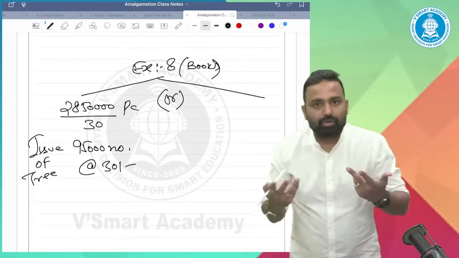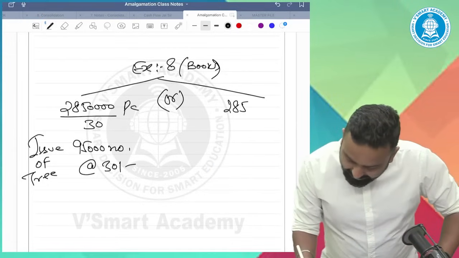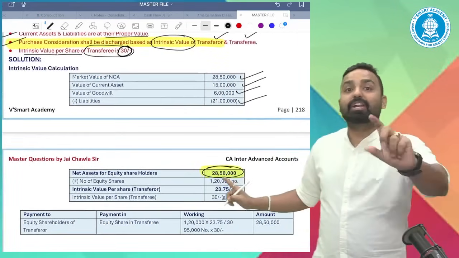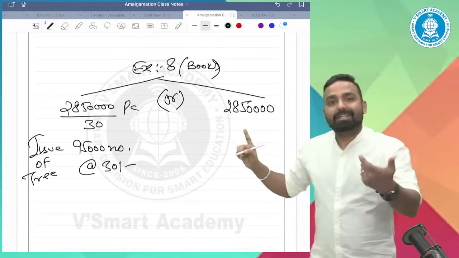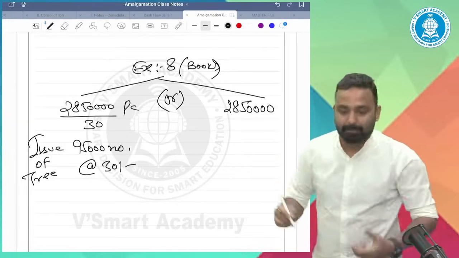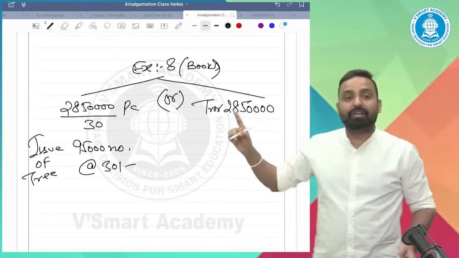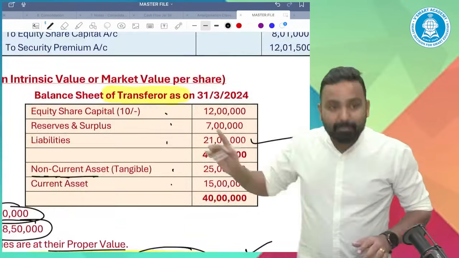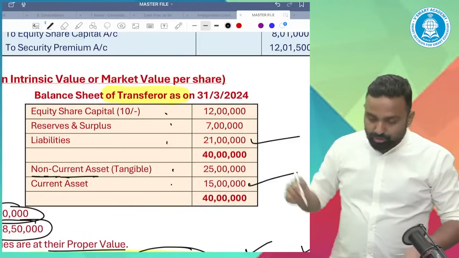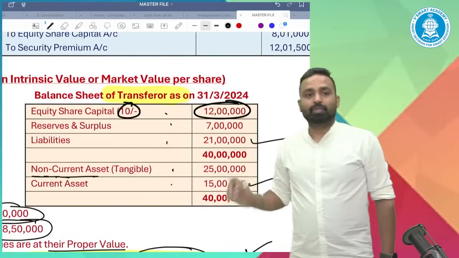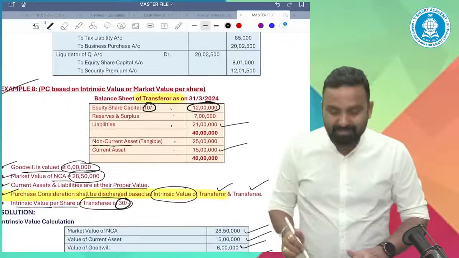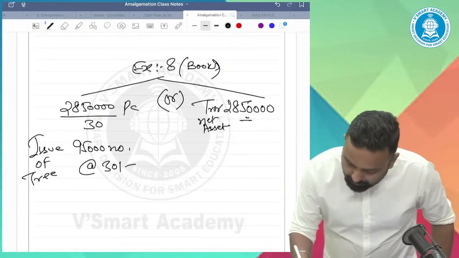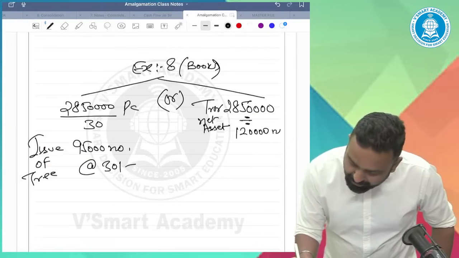Or, 28 lakh 50,000 was the net asset value of the transferor company, the total worth of the company. How many shares does the transferor have? 12 lakh divided by 10, that means 120 thousand shares. So if the total net worth of the company is 2850, divide by 120 number of shares of transferor.